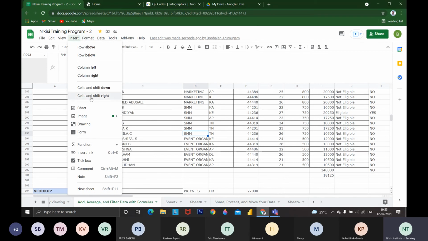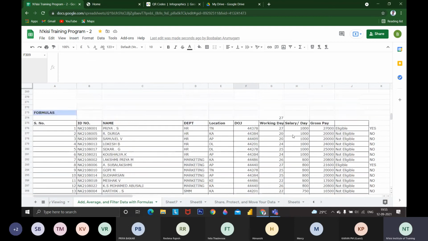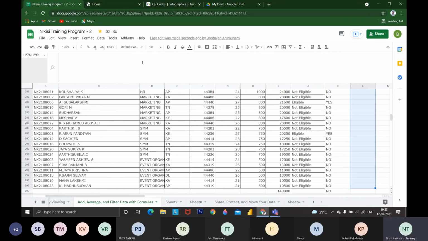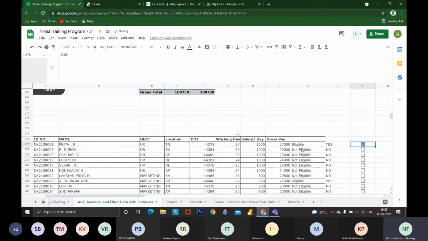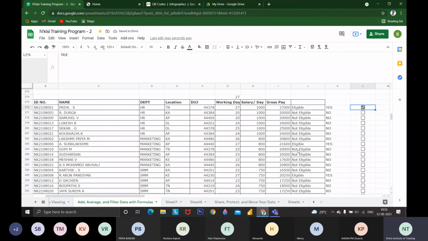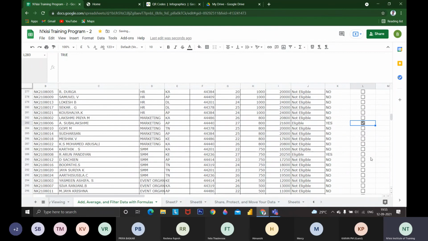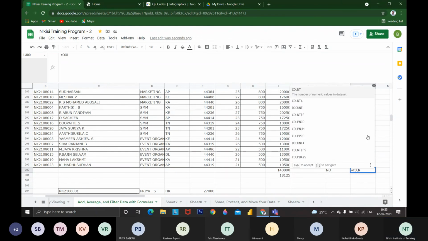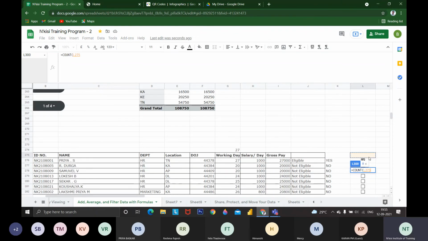Formulas also we have covered everything. Inserting: drawing, image you can insert, link, everything. Tick box is where you can insert a tick box. Like if I have given salary to him, you can insert a tick box here. I am going to insert a tick box here. If I put this tick box, it means I have provided salary to him. I can make use of this option. If you want to total it, it is also like a count, we can count it.